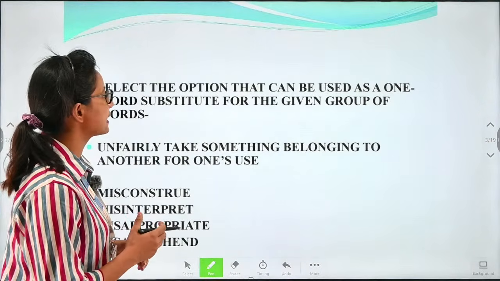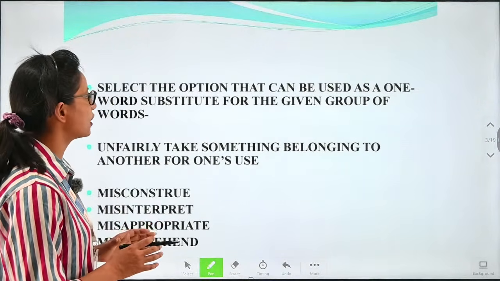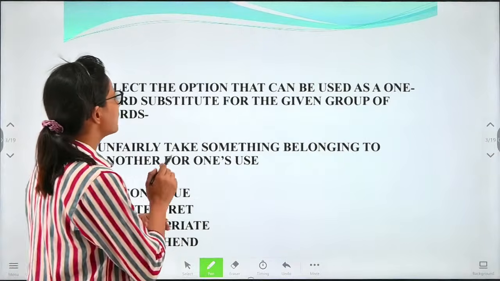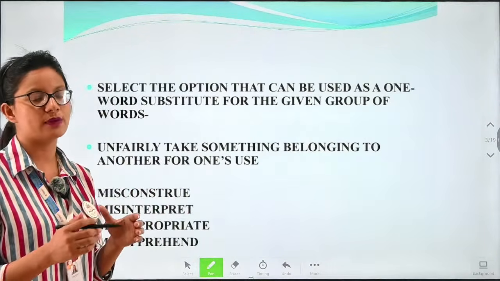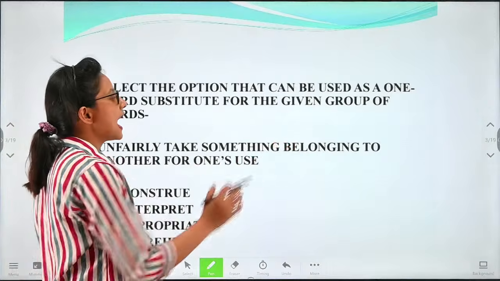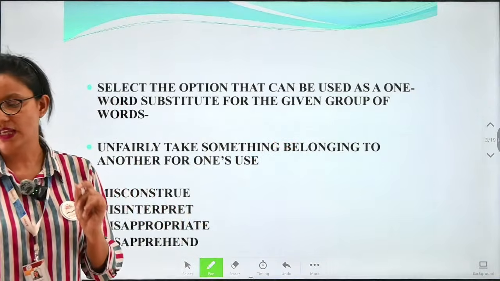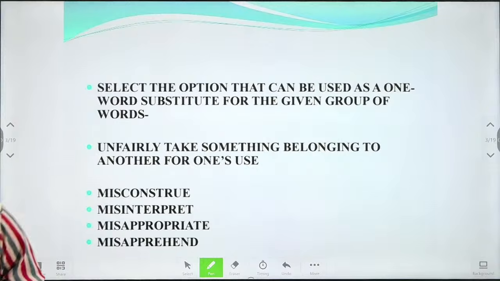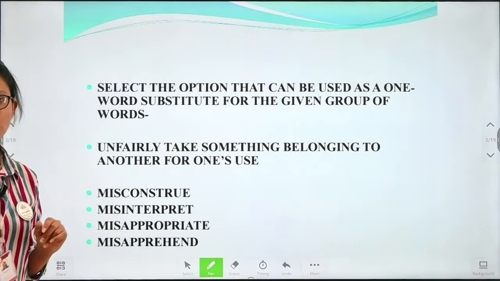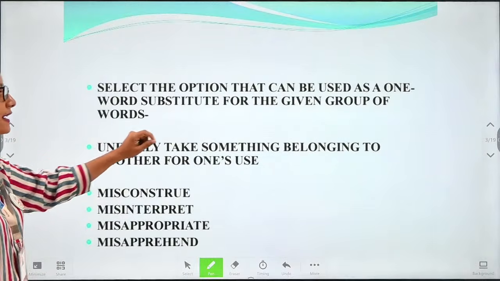Next question: select the option that can be used as one word substitute for the given group of words. So we'll have to find the one word substitution, which means we are given a long expression and we'll have to find simply a single expression for this given long expression.